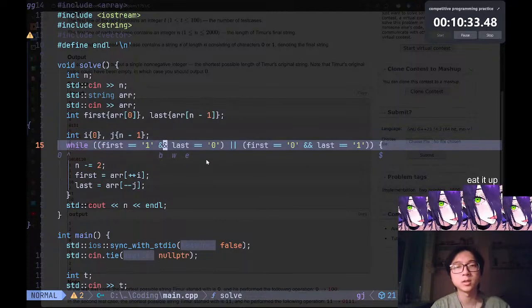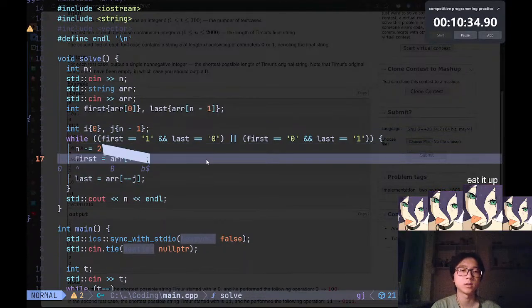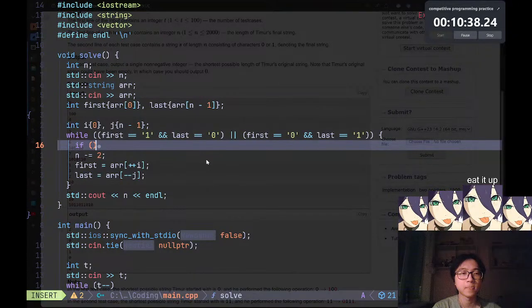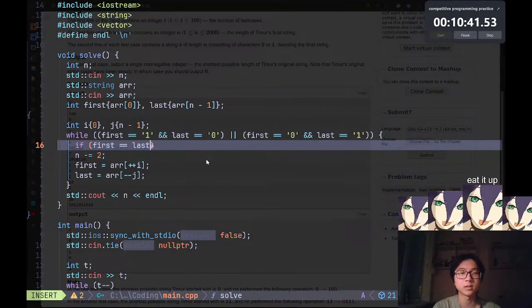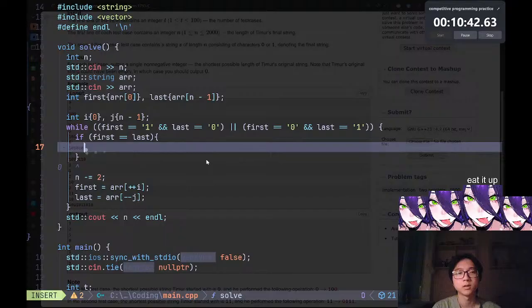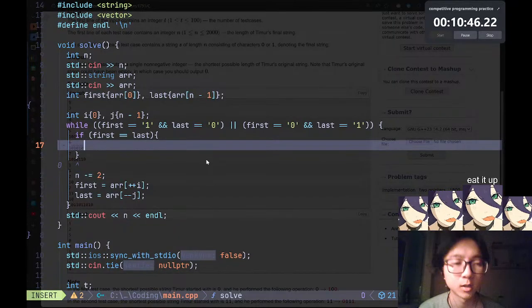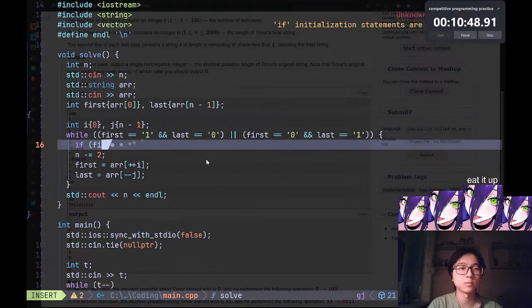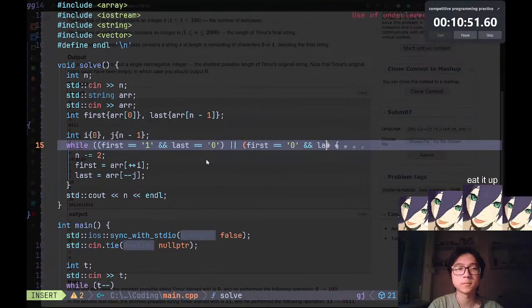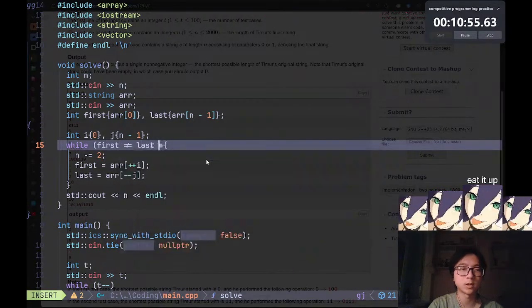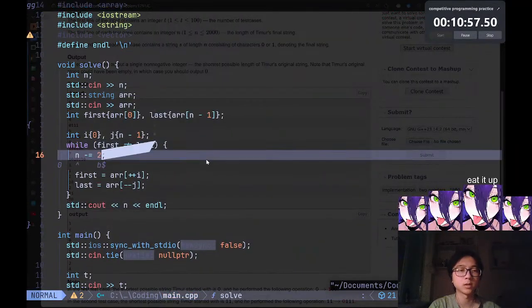So while this is like this, n minus minus, if first is equal to last, because it's only in the situation the first is equal to last. Well, technically we can also just shorten this. It's also my kind of fault, right? While first is not equal to last, like so.